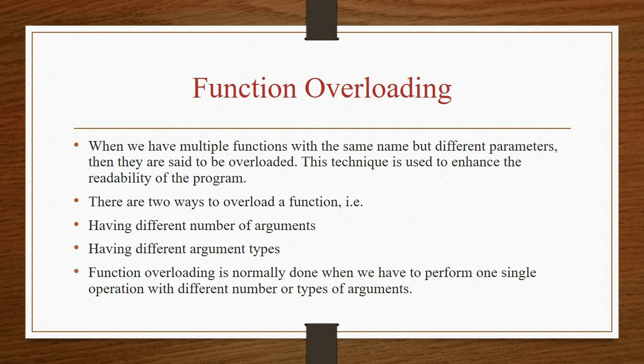Third topic is function overloading. When we have multiple functions with the same name but different parameters, then they are said to be overloaded. This technique is used to enhance the readability of the program. There are 2 ways to overload a function: having a different number of arguments, and having different argument types. Function overloading is normally done when we have to perform one single operation with a different number or types of arguments.